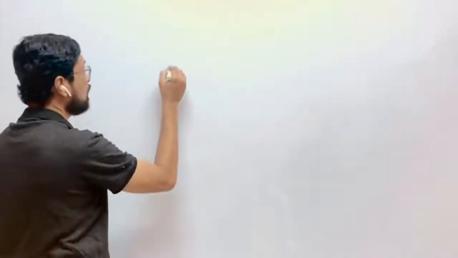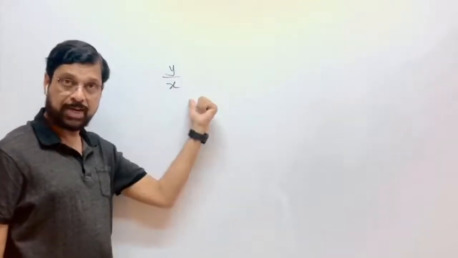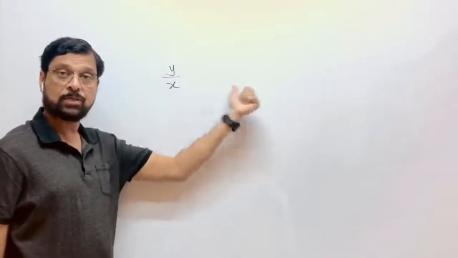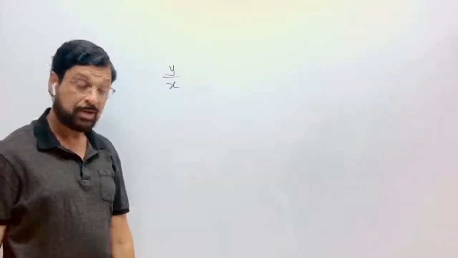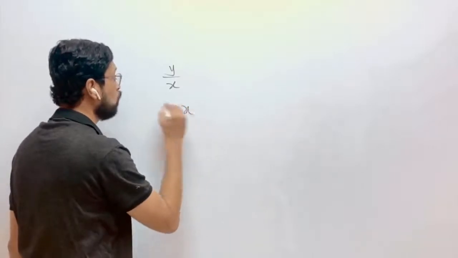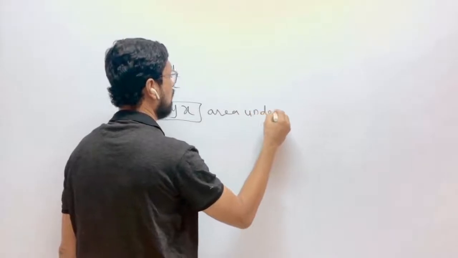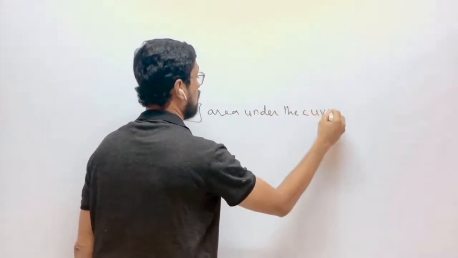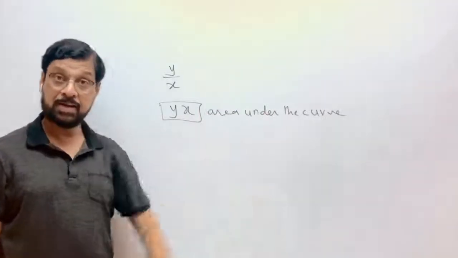You know about the graphs. The basic thing is that in any graph, whatever graph it is, what is y upon x? Y upon x, or dy upon dx, y2 minus y1 upon x2 minus x1, is the slope of the graph, and y into x is always the area under the curve. In any graph, y into x is area under the curve.